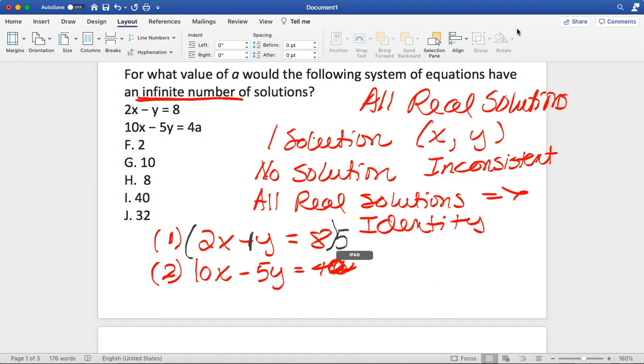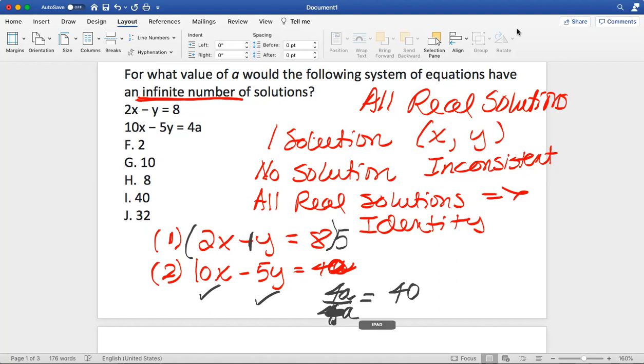So 5 times 2x would give us a 10x. That's good. 5 times negative 1y would give us a negative 5y. That's perfect. Now, let's get to the part we're trying to solve. Here, if we multiply 5 times 8, we're supposed to get 40. But guys, where the 40 should go, we have a 4a. So there's your little equation, and then you go ahead and solve this so you can figure out the solution.